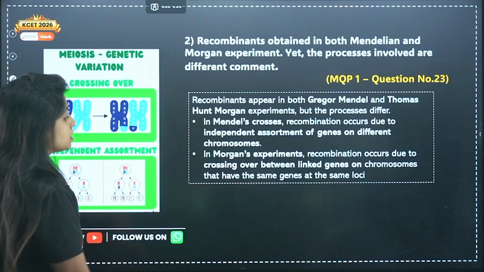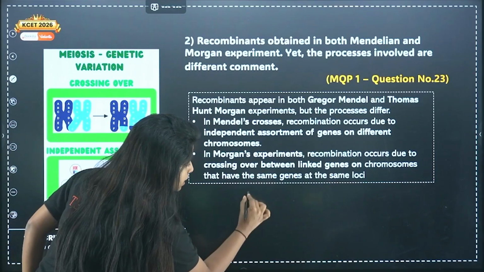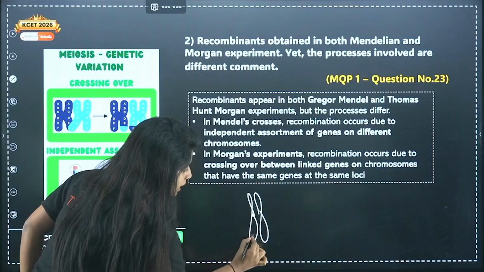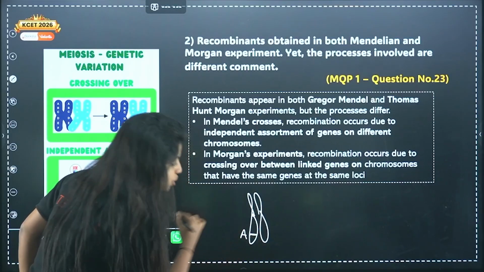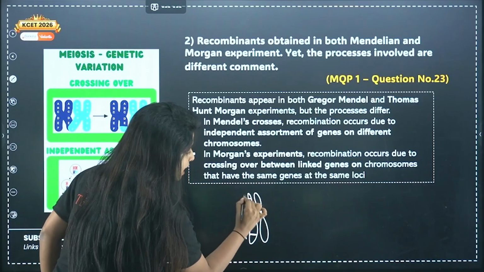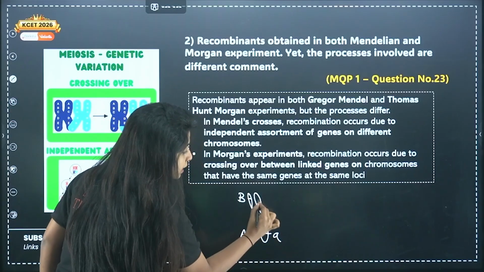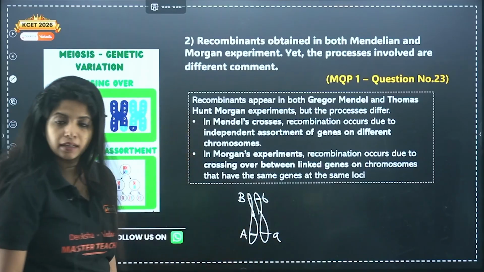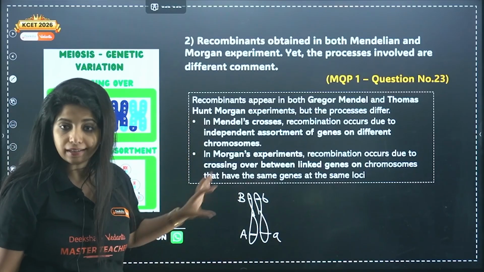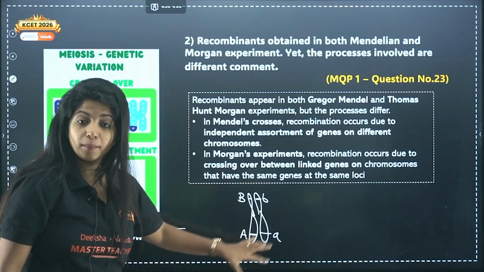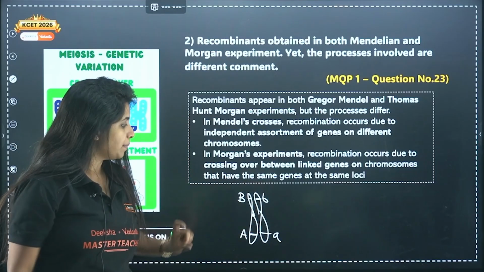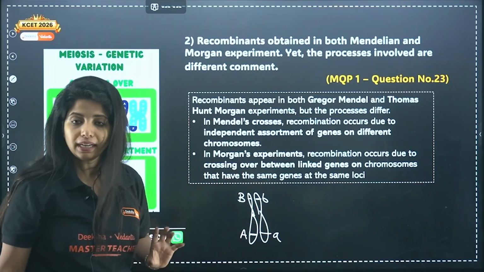In his experiments, basically he found that suppose there is capital A gene over here and there is capital B gene over here. Similarly, small a allele and you have small b. This is how it looks. Now, this is the parental combination of things: capital A with capital B, small a with small b, right?